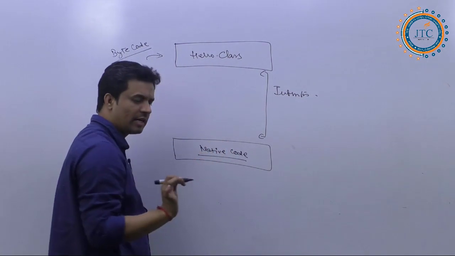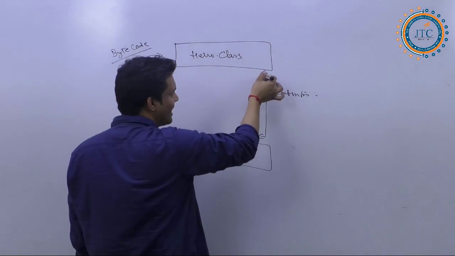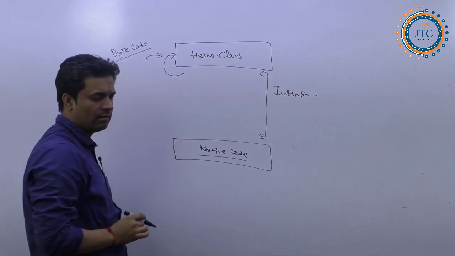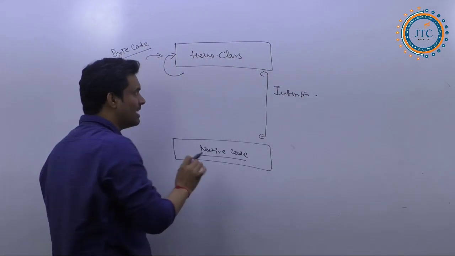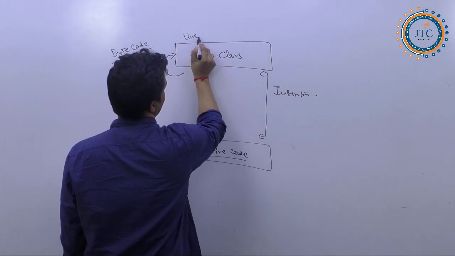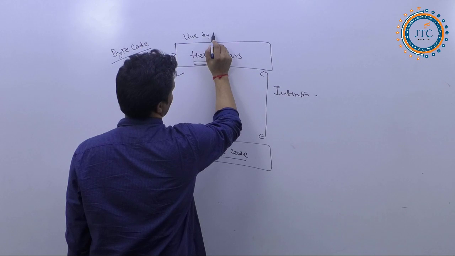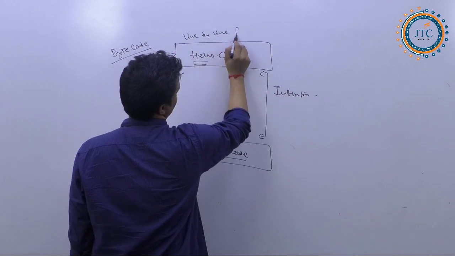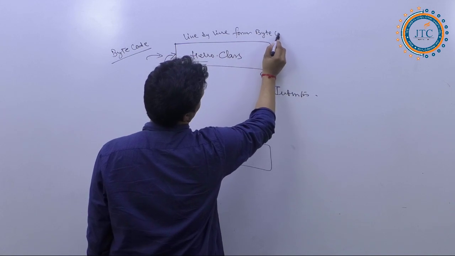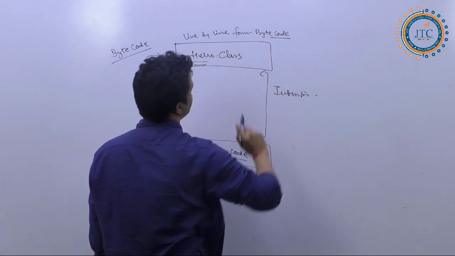First, what the interpreter is doing: it reads line by line code from the .class file, which is the byte code. Hope you are getting my point.